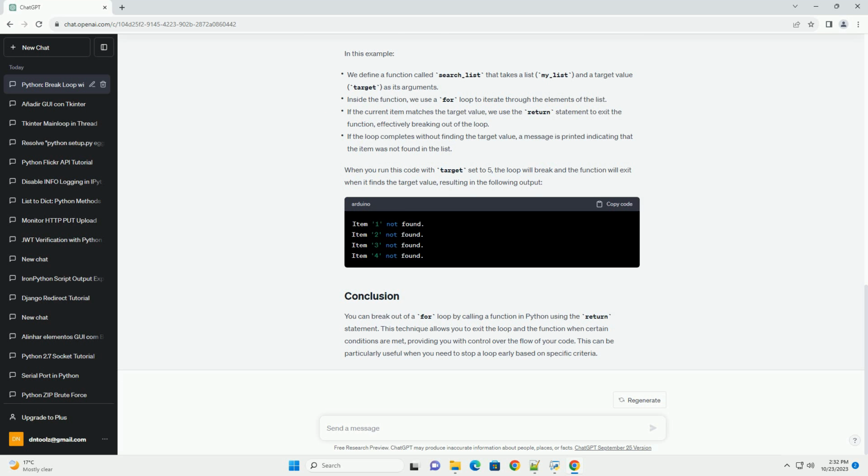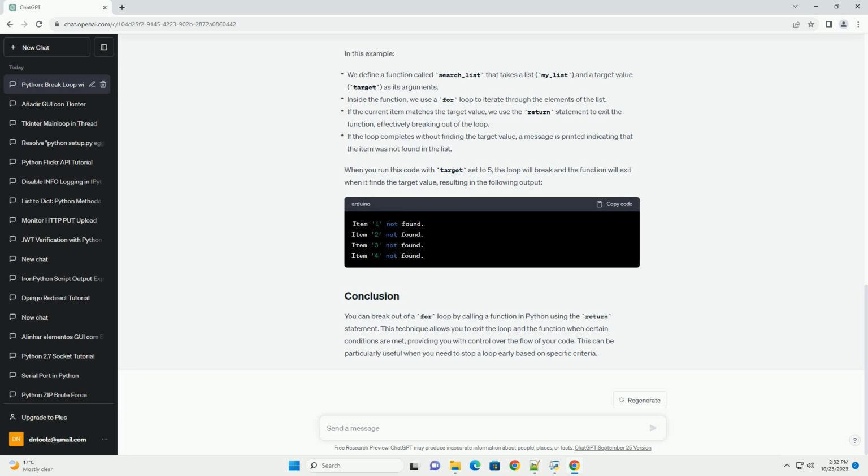In this example, we define a function called search_list that takes a list, my_list, and a target value, target, as its arguments. Inside the function, we use a for loop to iterate through the elements of the list. If the current item matches the target value, we use the return statement to exit the function, effectively breaking out of the loop. If the loop completes without finding the target value, a message is printed indicating that the item was not found in the list.